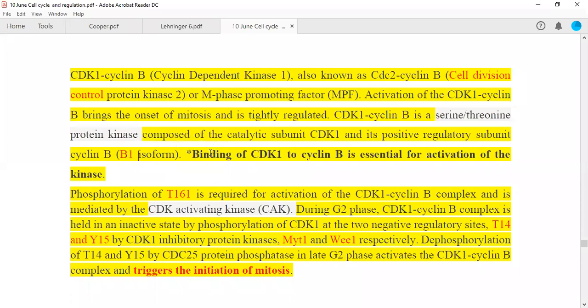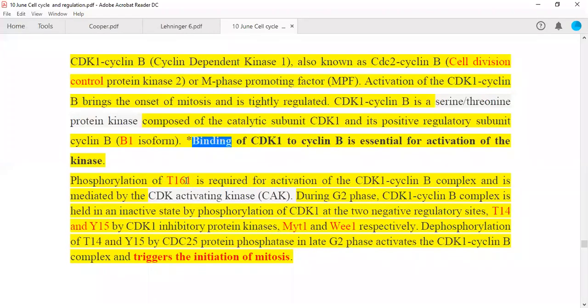Now, it is noteworthy that binding of CDK1 to cyclin B is essential for activation of the kinase, because this particular complex, or MPF, is formed by specific binding of CDK1 and cyclin B only. Now, phosphorylation of threonine 161 is required for activation of CDK1, that we have already studied, and is mediated by the kinase CAK. During G2 phase of the cell cycle, the CDK1 and cyclin B complex, or this MPF complex, is held in an inactive state.